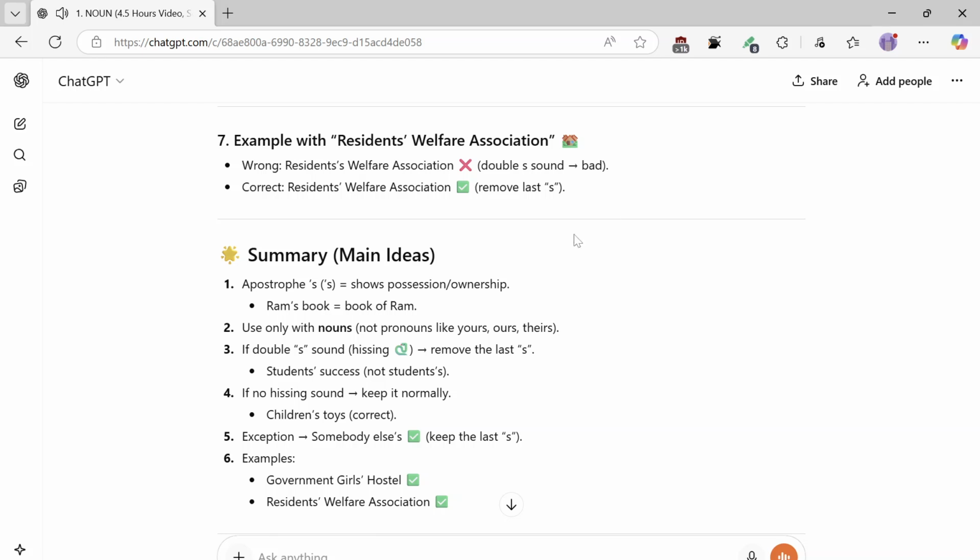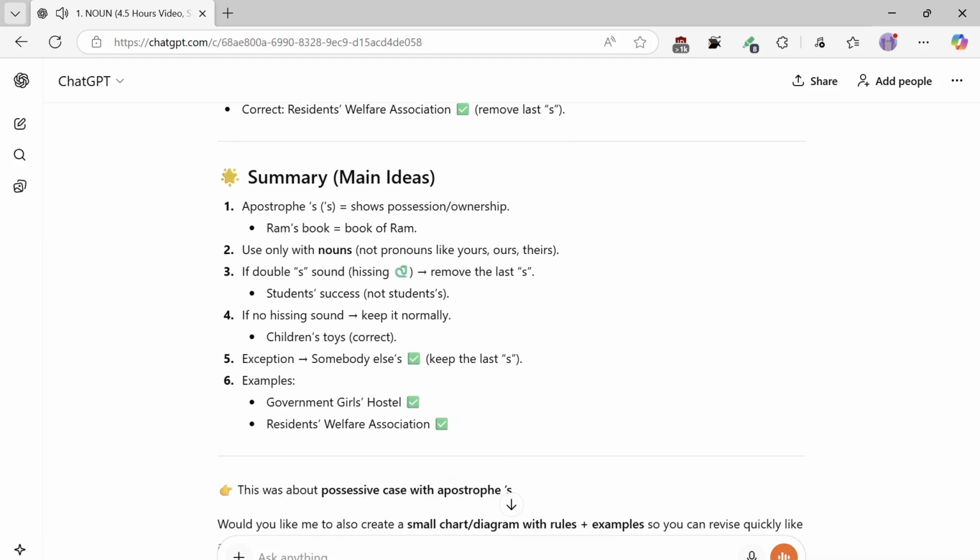Summary, main ideas. 1: apostrophe s shows possession, ownership. Ram's book equals the book of Ram. 2: it is used only with nouns, not pronouns like yours, ours, theirs. 3: if there is a double s hissing sound, remove the last s. Student's success, not students's. 4: if there is no hissing sound, keep it normally. Children's toys, correct. 5: exception, somebody else's, keep the last s. 6: examples, government girls hostel, residents welfare association.